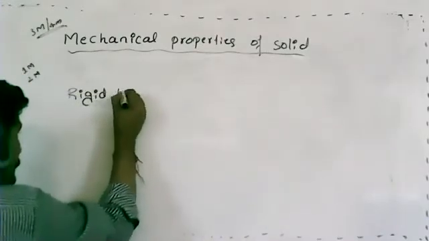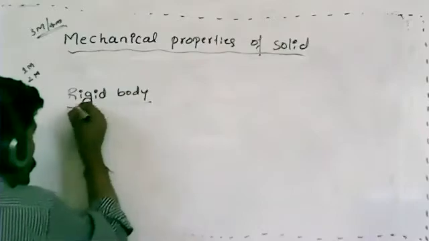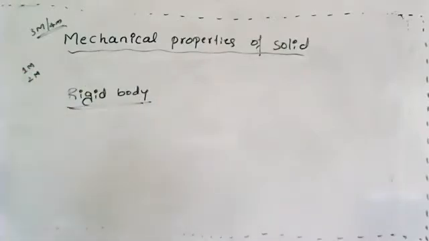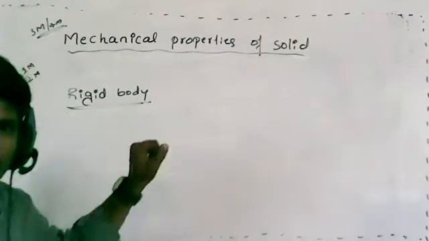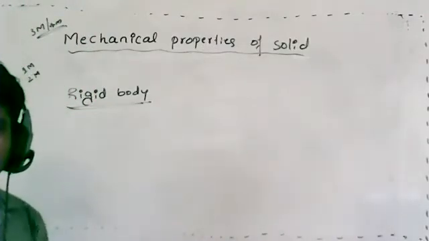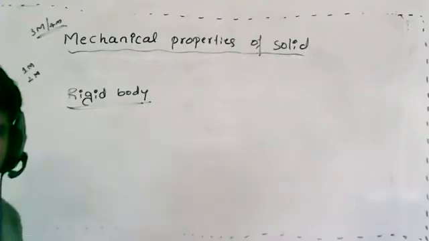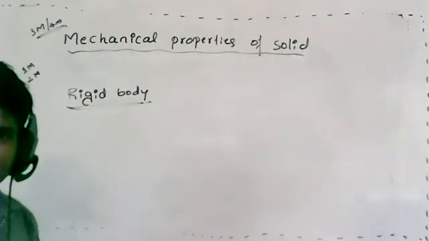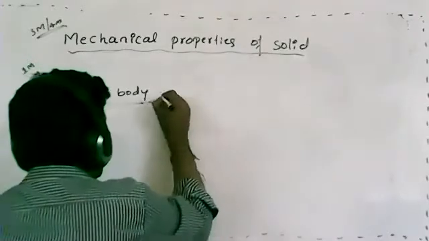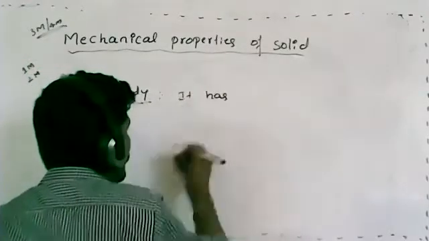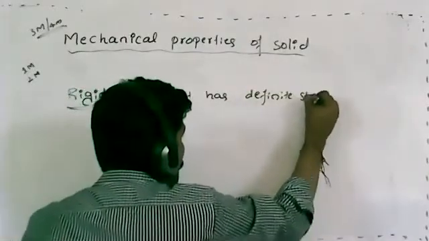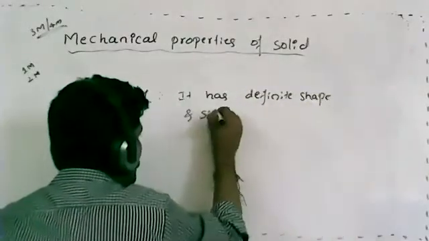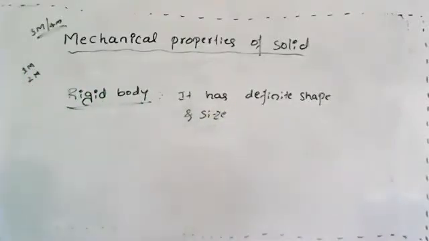Let me first explain rigid body. To understand this phenomenon, you must know what you mean by rigid body. Can anyone define how I can define this rigid body? Rigid body means a body which has definite shape and size.